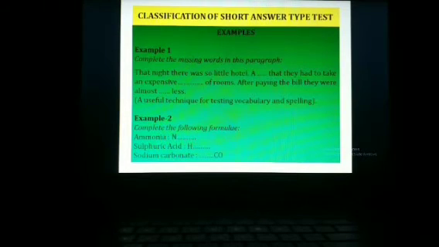For example, complete the missing words in the paragraph. There are 3 to 5 missing words and the learner is required to complete these blank places and to have a meaningful paragraph. A useful technique for testing vocabulary and spelling as well. Example 2: complete the following formula. So in case of formula completion, for example, there are 5 scientific names, and the learner is required to write the formula of all these scientific names. This is also one category of short answer type test.